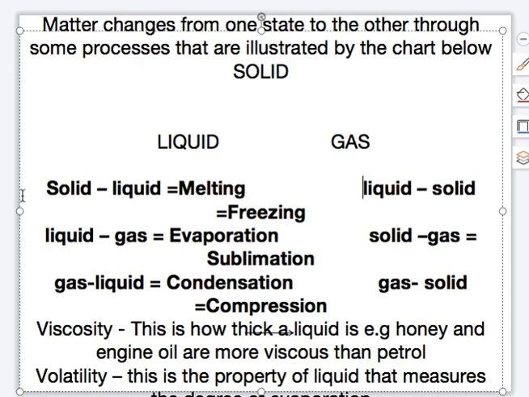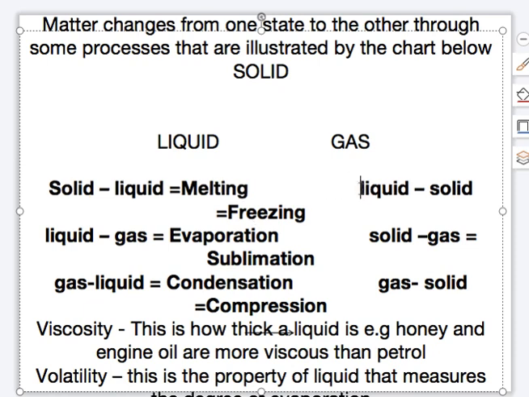For example, a solid can change to liquid when the temperature is increased, and that process is called melting. In the same way, a liquid can change to solid at low temperature, and you call that process freezing. A liquid will freeze at minus 4 degrees Celsius, while a solid will melt, depending on the nature of that solid, from 100 degrees centigrade and above.